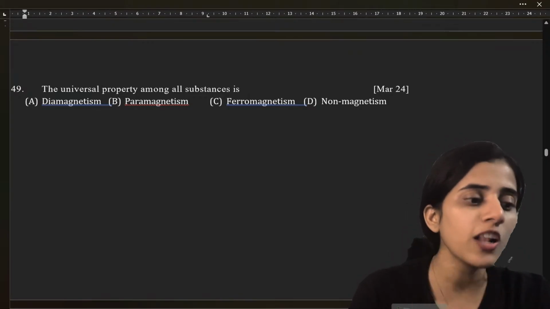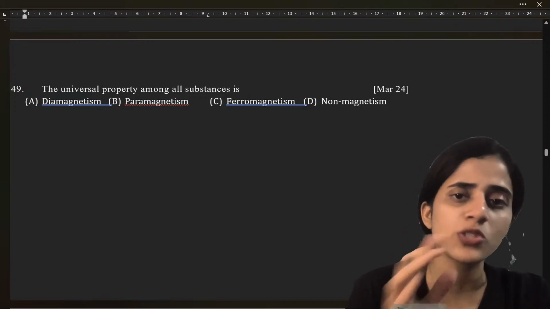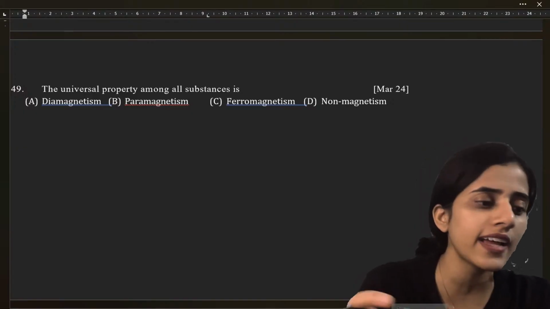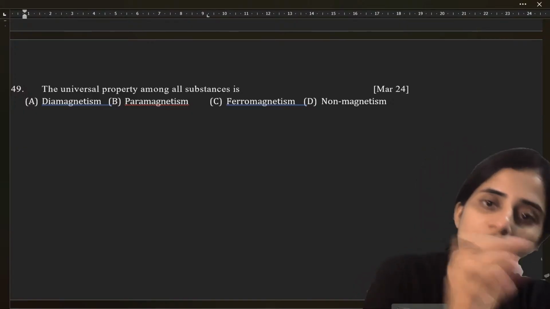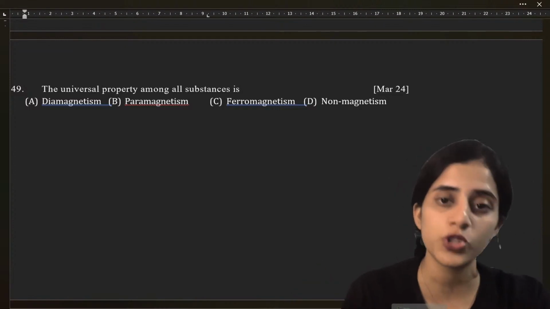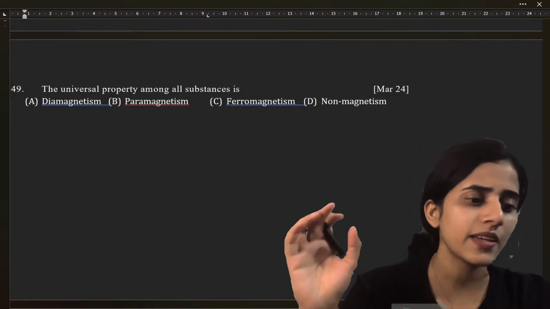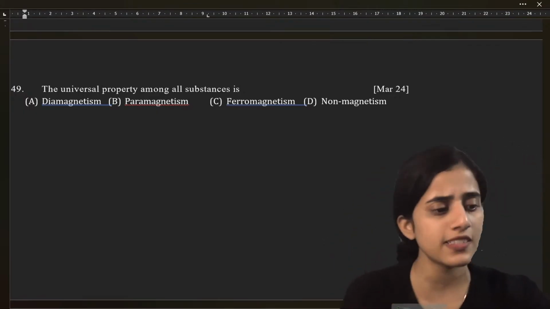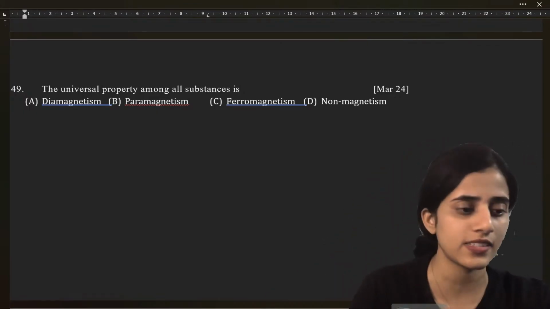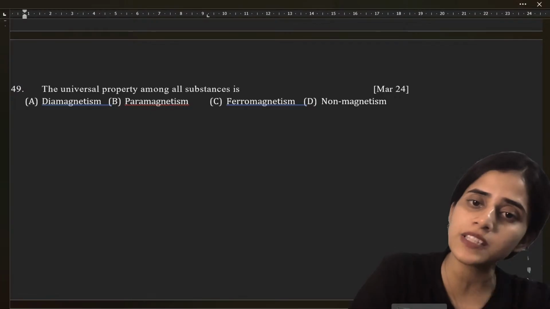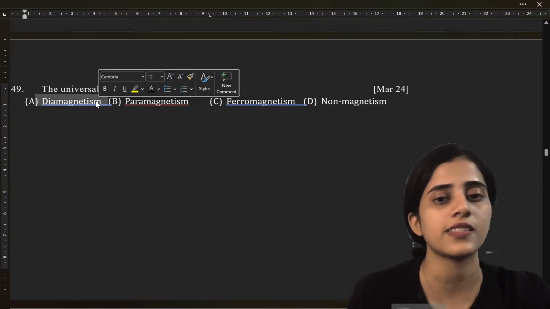All materials exhibit diamagnetism to some extent because it's a property arising from the change in orbital electron motion. You don't have to know that much. You can just know that paramagnetism and ferromagnetism are present in specific materials, but diamagnetism is present in almost all materials.